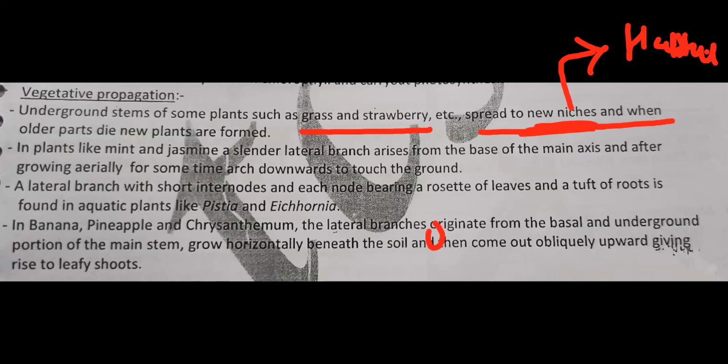It can spread. Runner is there, so from here it spreads there, next. So it will cover more area, right? So that we call the niche. And when older plants die, new plants are formed. Older plant dies meaning what? Over here, see these plants, one is the parent body. Next, the new plantlet is developed.